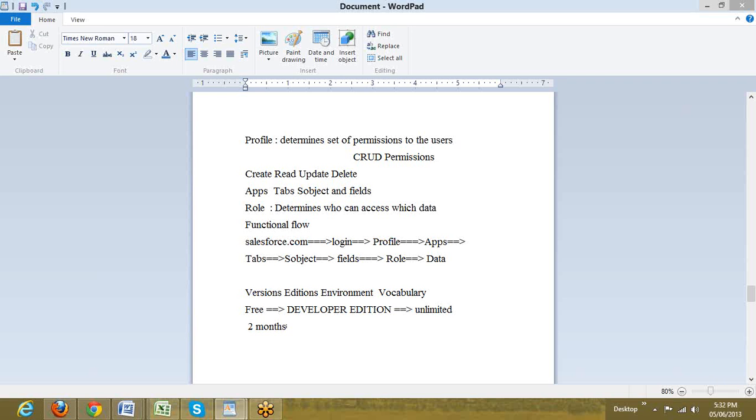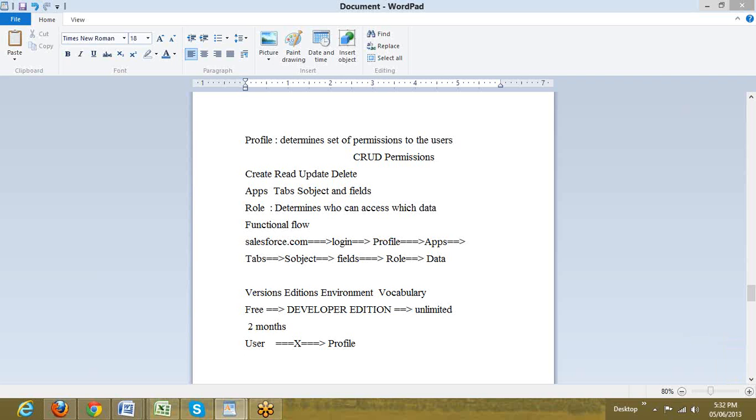Next, there cannot be a user in Salesforce without a profile. No user can exist in Salesforce without a profile. Profile is a mandatory feature of any user who enters into Salesforce. So now we are saying we would be creating a username, we would get a user account.